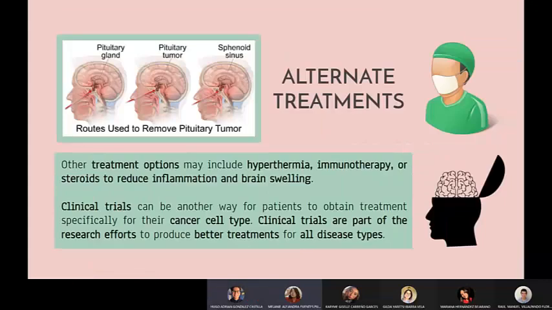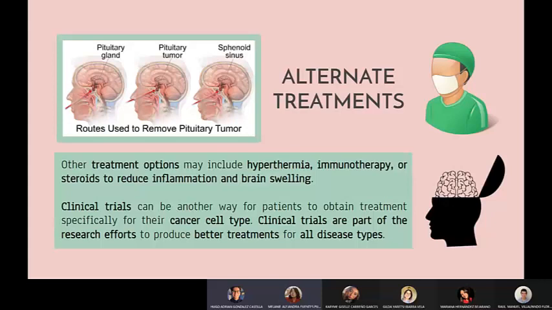Alternate treatments. You have many choices to make about your cancer treatment. One choice you might be thinking about is complementary and alternative medicine, or CAM. CAM is a term for medical products and practices that are not part of standard care. Examples of these therapies are acupuncture, chiropractic, etc.